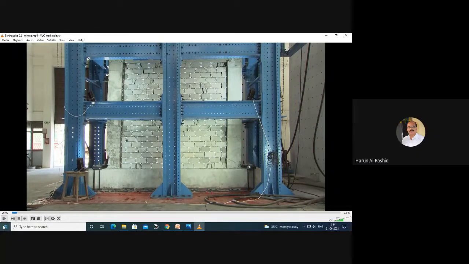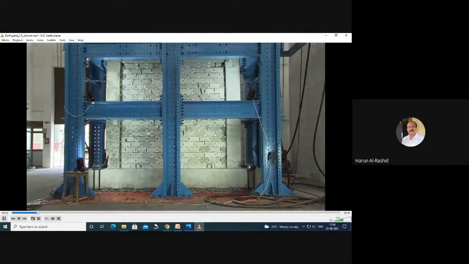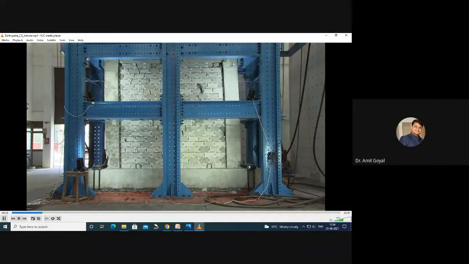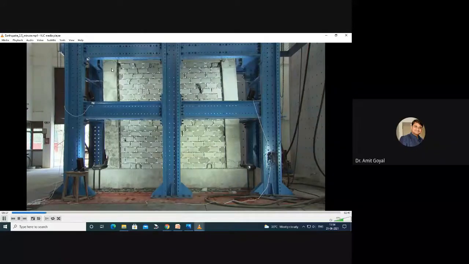Now I'm showing you the test. Here you see how the structure moves in the earthquake. Now you can imagine, Harunji, when the structure is moving, when the column is moving, see the deflection of the column.